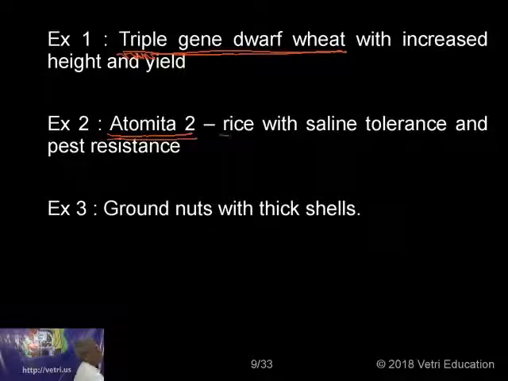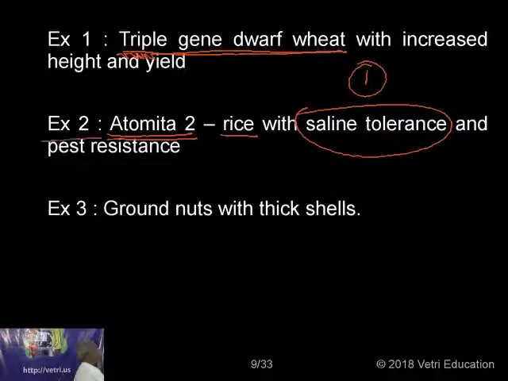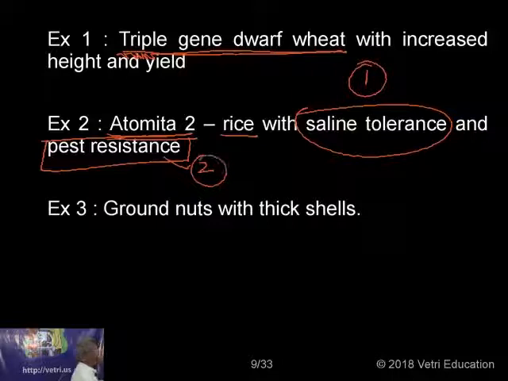It is a rice variety with saline tolerance and pest resistance. So it has got two good characters. One is a saline resistant character and the other one is a pest resistance or pest tolerance character. So two good qualities or two hybrid qualities it is having over the parental varieties.